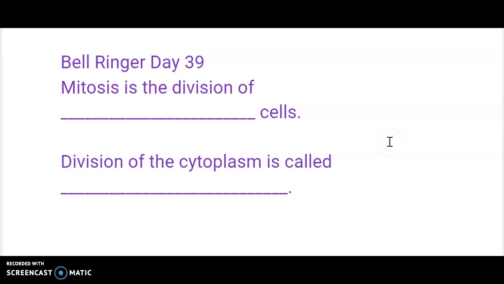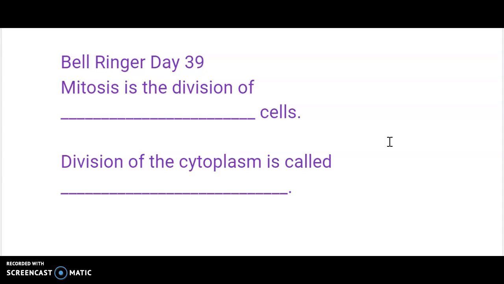Okay, so let's look at our day 39 bell ringer. Our first question says, mitosis is the division of blank cells. It's going to be the division of the somatic cells. Remember, somatic means body cells.